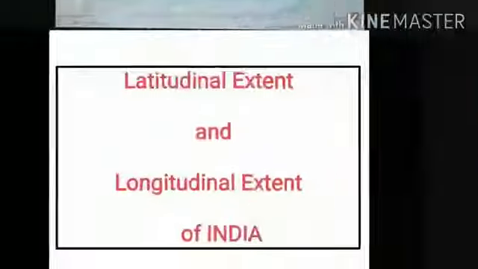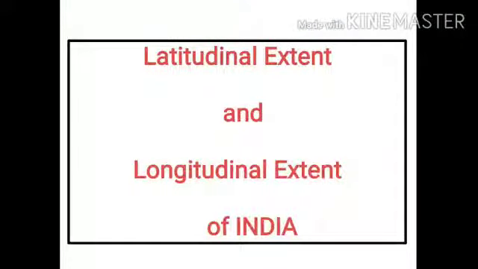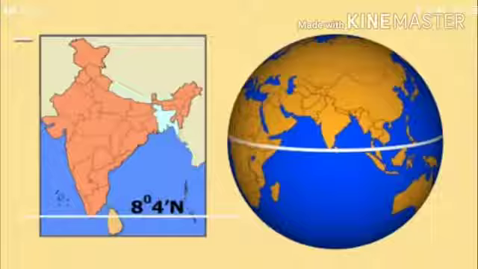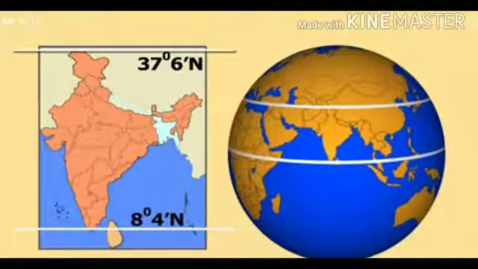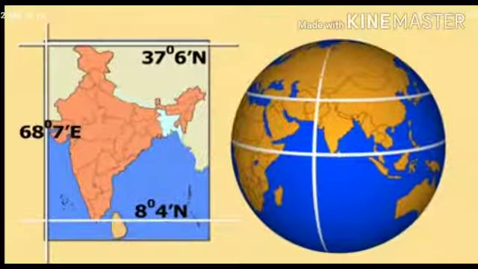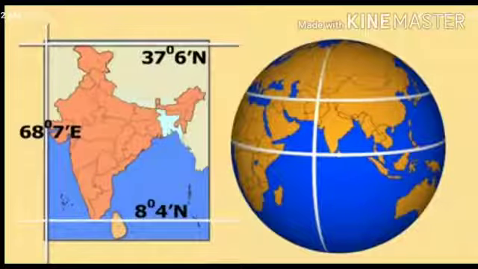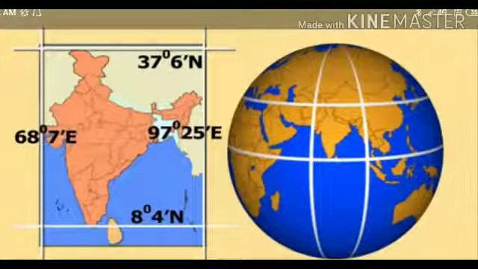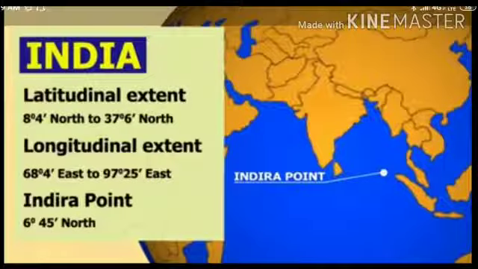In this slide, you can see the highlighted red color is your India, and the Asian continent you can see. So, India is located in the southern part of the Asian continent. The next slide is your latitudinal and longitudinal extent of India. India's latitudinal extent is 8 degrees 4 minutes north to 37 degrees 6 minutes north, and its longitudinal expanse is 68 degrees 7 minutes east to 97 degrees 25 minutes east.